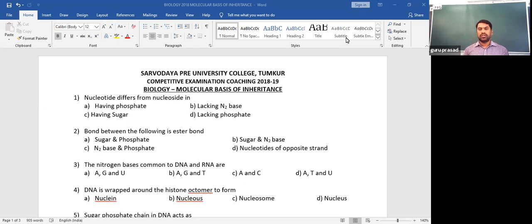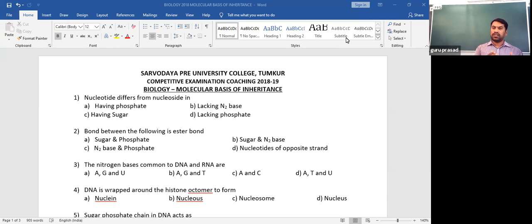Sugar plus nitrogen base is a nucleoside. When phosphate attaches to this nucleoside, it makes a new compound called a nucleotide.